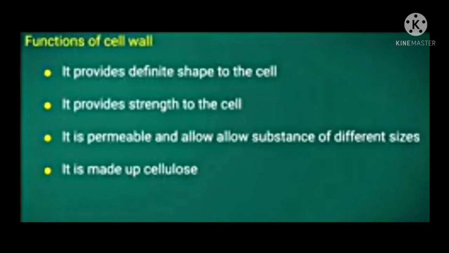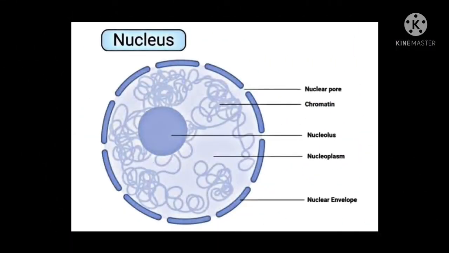Cell wall provides definite shape to the cell and it also provides strength to the cell. Because it is permeable, it allows the movement of substance of different sizes and it is made up of cellulose.